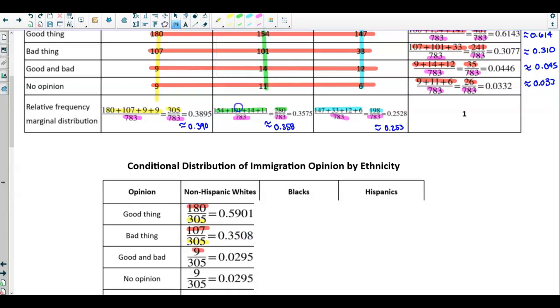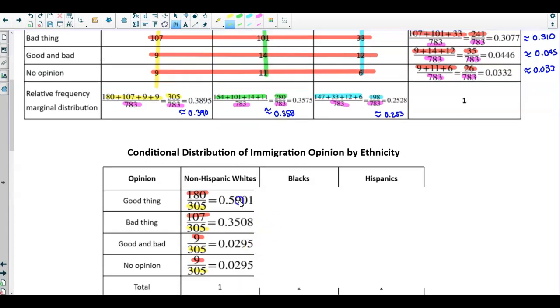Next, we're going to take the next value of 9 and then divide that by the column total of 305. So again, we're taking this 9, dividing it by 305 to get 0.0295. And then doing the same thing, we're going to take 9 and divide it by the column total of 305 to give us 0.0295. And when I add up these values, it gives me a total of 1.